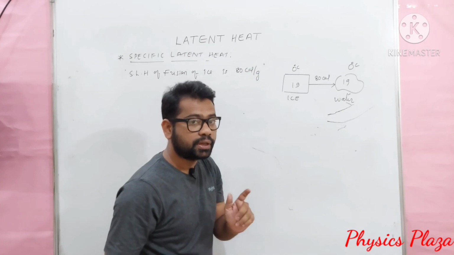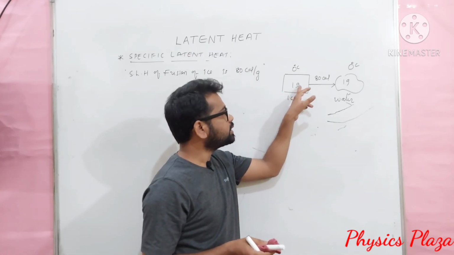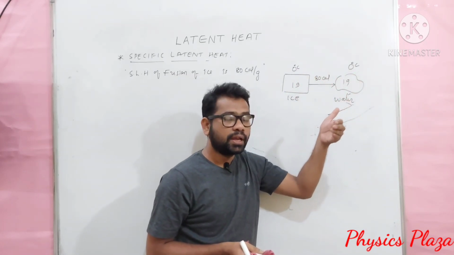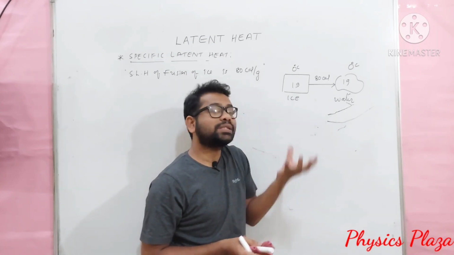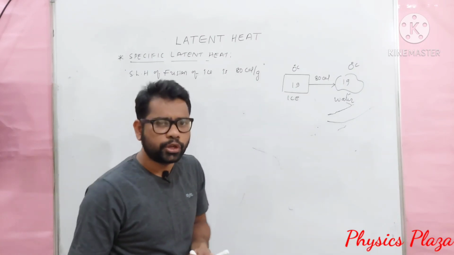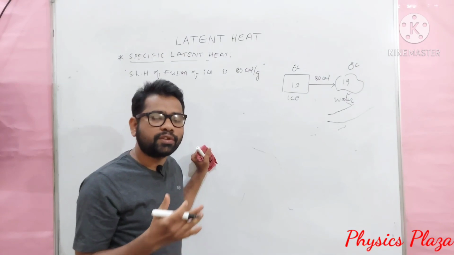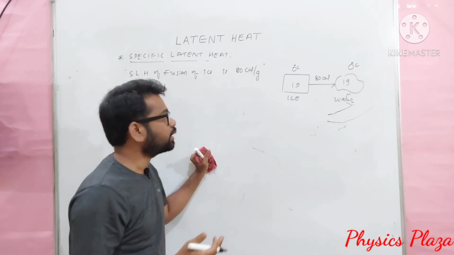I repeat once. In order to change 1 gram of ice at 0 degree Celsius to 1 gram of water at 0 degree Celsius, 80 calorie heat energy should be supplied. Means ice is taking 80 calorie heat. It's very important, a huge amount of heat. Children, this value we can even express in terms of joule per gram, joule per kg also. Let us try to express in joule per gram.